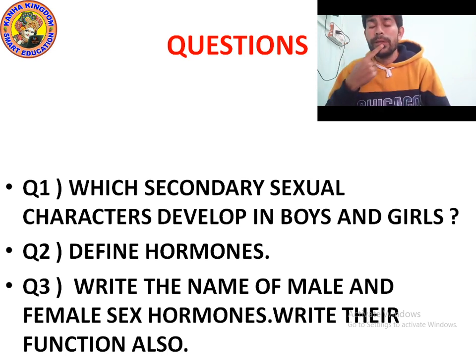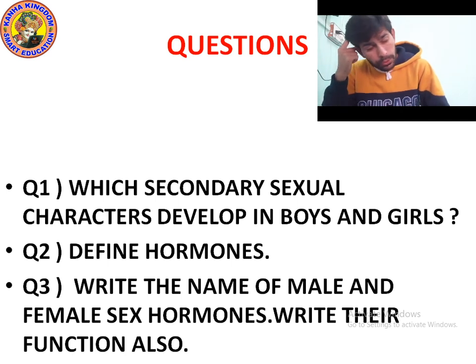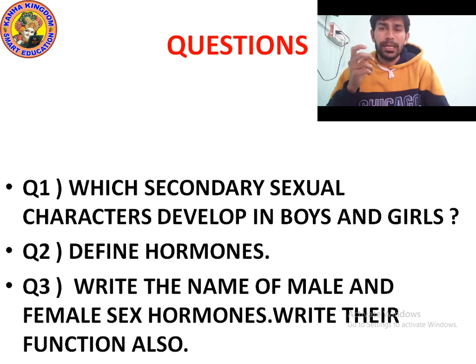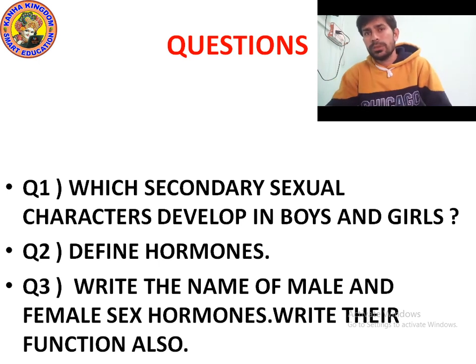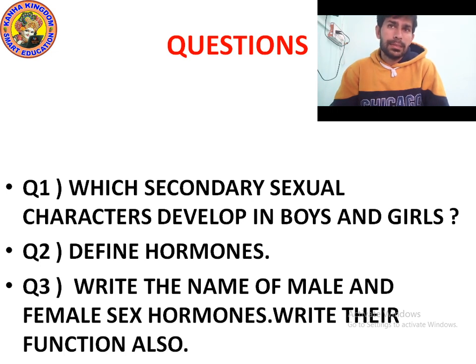And in girls, the breasts begin to develop, and hair begins to grow on the chest, under the arms, and in the region above the thigh. Question number 2: define hormones. The changes which occur at adolescence are controlled by chemical substances called hormones.